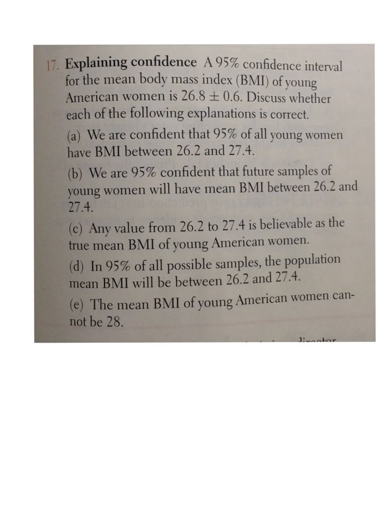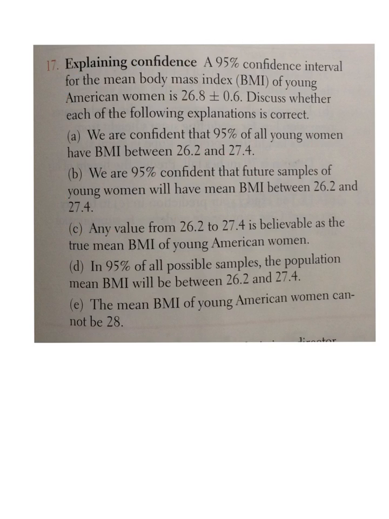Okay, let's look at letter C. So letter C is correct. Any value between these two numbers is believable as the true mean, because remember, that's what we're trying to do with our confidence interval. We're just trying to guess the true mean, and we think that it's somewhere between those two numbers, 26.2 to 27.4. So letter C is pretty good.